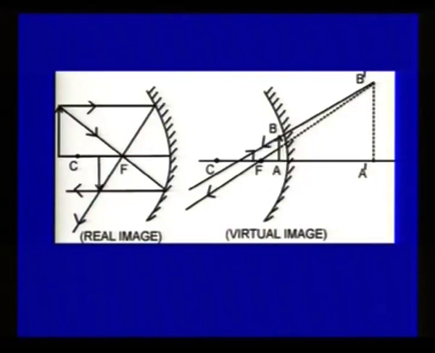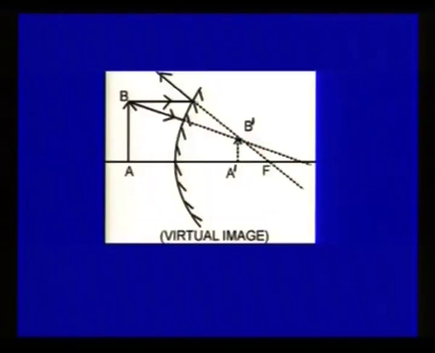So, the object is AB and its image is A dash B dash. Similarly, in a convex mirror, wherever the object is placed, its image is always formed between F and P, smaller in size and virtual.